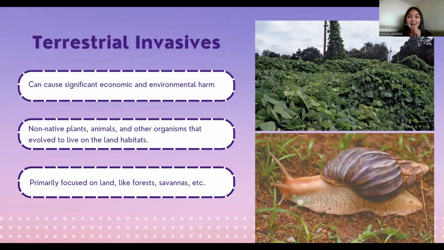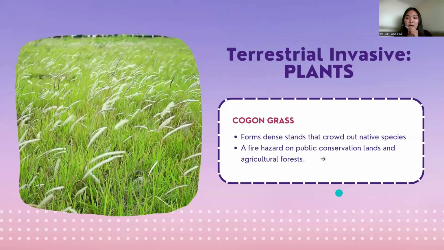Invasive species are any living organisms not indigenous or native to a particular area that can cause significant economic and environmental harm. On land, they are called terrestrial invasives. Terrestrial habitats primarily focus on land like forests, savannas, and so on. Terrestrial invasive plants include plants that grow in non-aquatic habitats, including agricultural fields, forests, and urban landscapes.